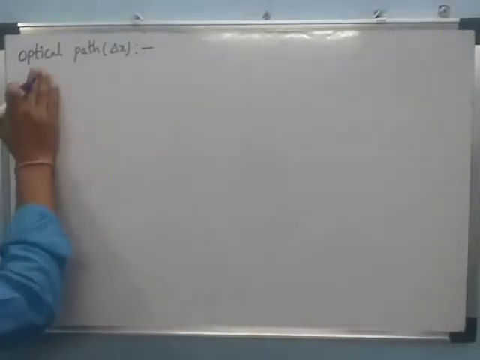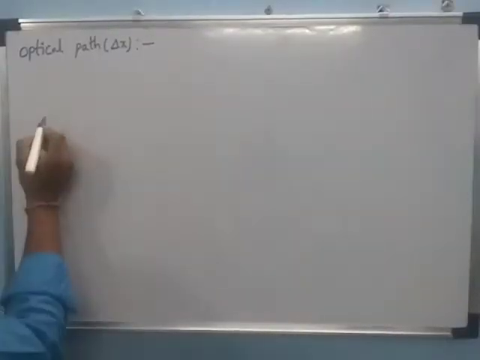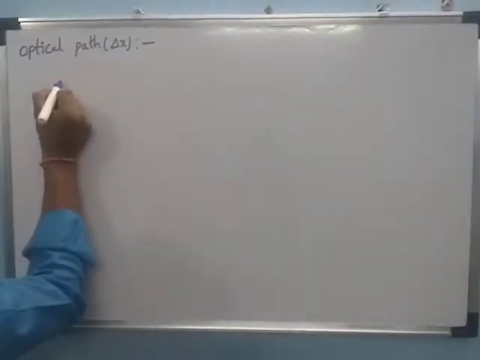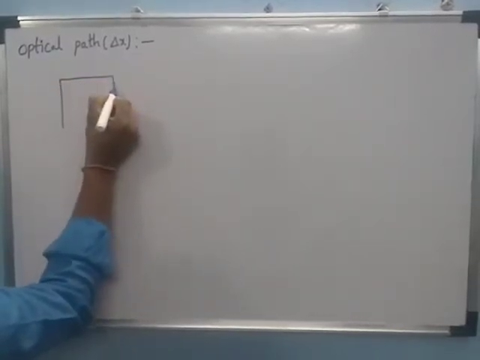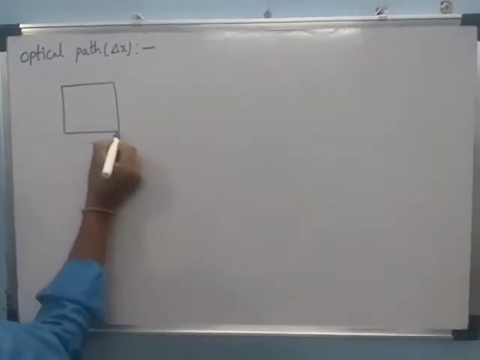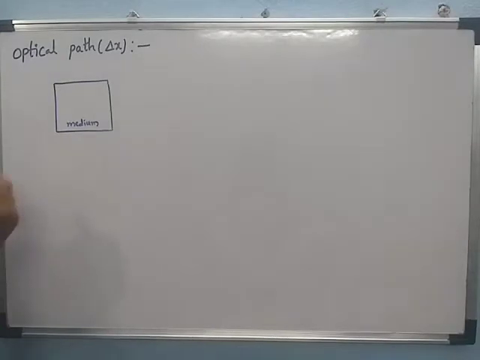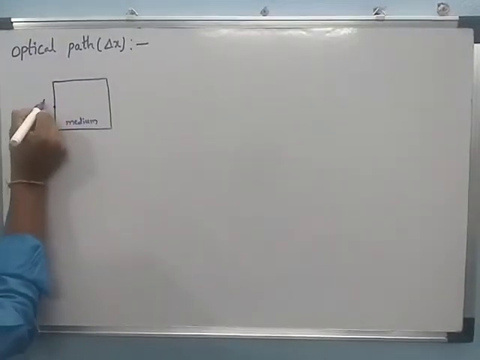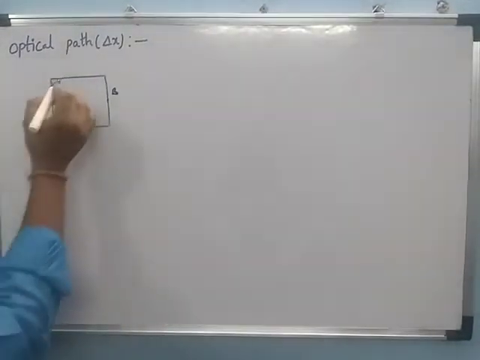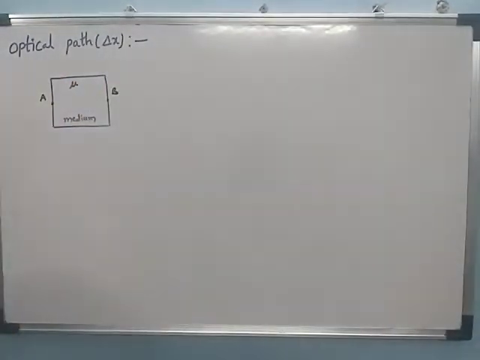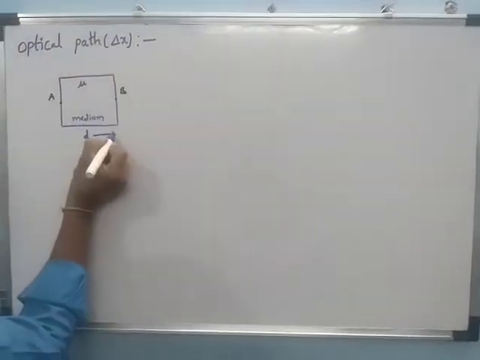We're discussing the topic of optical path. Let us consider two different mediums. This is one medium. In this medium, we consider two points, A and B. The refractive index of this medium we consider as nu, and the distance between the points we consider as d.